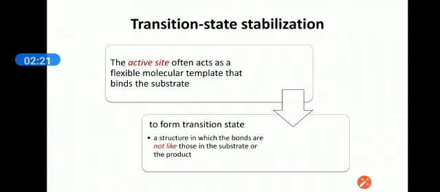Basically, the enzyme is modified in this state and does not remain as the actual or original enzyme as in the beginning of the reaction or at the end of the reaction.